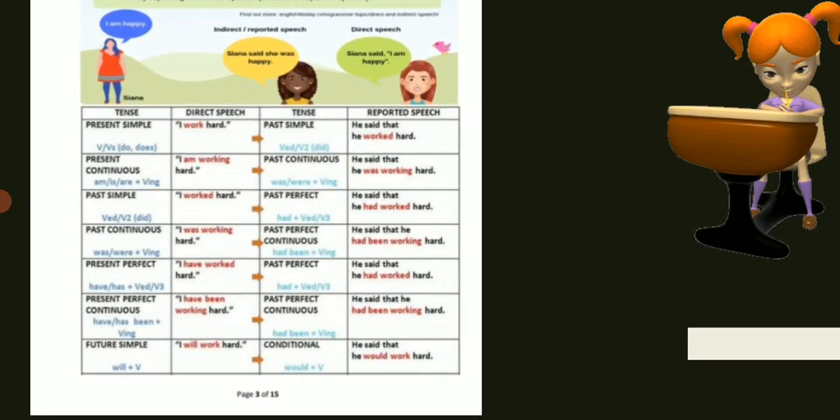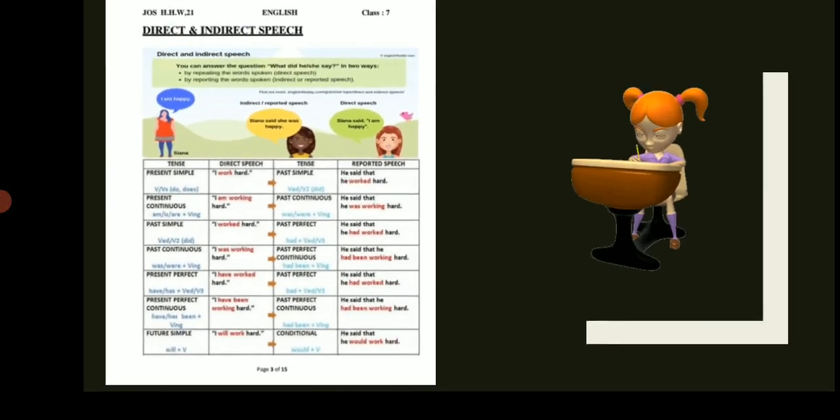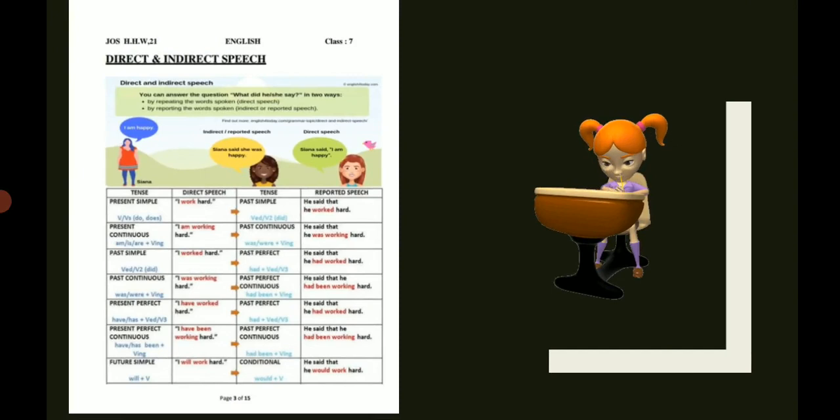As you all know, there are 3 major changes that we all have to make while changing a direct into an indirect sentence. Number 1 is change of pronouns, then change of time and place, then change of tenses. Change of pronoun and change of time and place, I hope that you can do easily. Here is the table of change of tense. It will be helpful for you all. From this table, you will be able to see which tense is changed into which one.